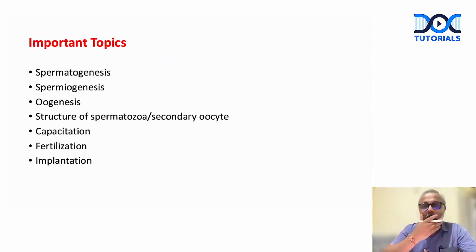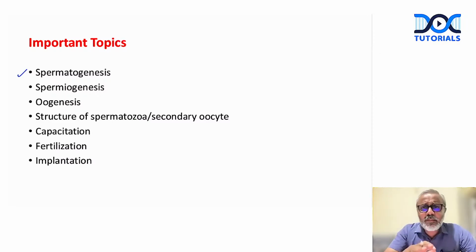First, we'll see some of these important topics we need to be prepared for. We will focus on general embryology today, and on Monday we will focus on the topics from systemic embryology. Starting with the pre-fertilization events, the first question we need to be prepared for is spermatogenesis.